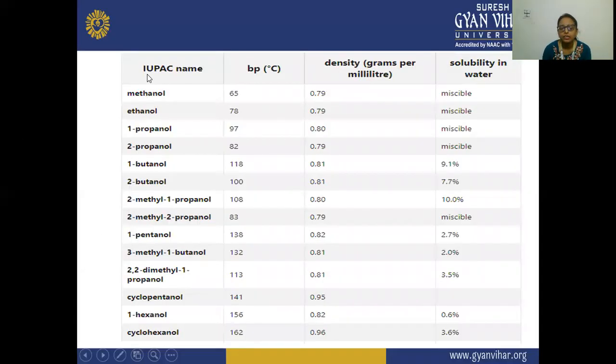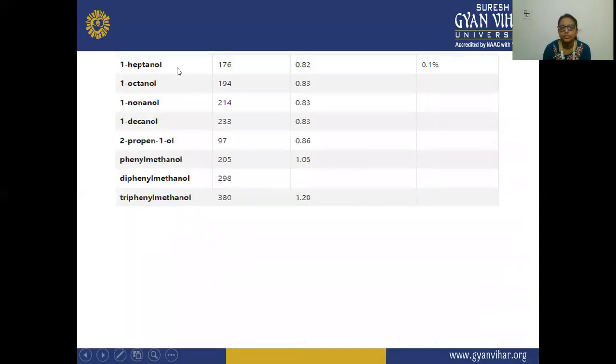Next, these are the same alcohols and their boiling point as well as their density are given, and their solubility in water is given. So you can see here that methanol, ethanol, and propanol, including both isomers of propanol, all four are miscible in water. And this 2-methyl-2-propanol is also miscible in water.